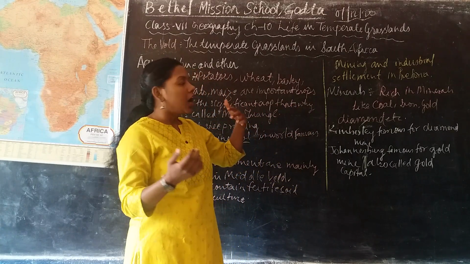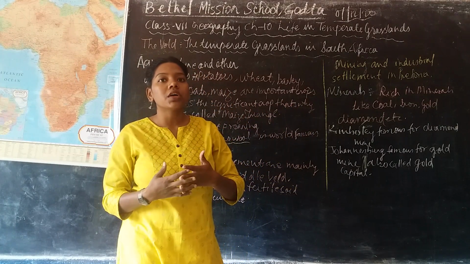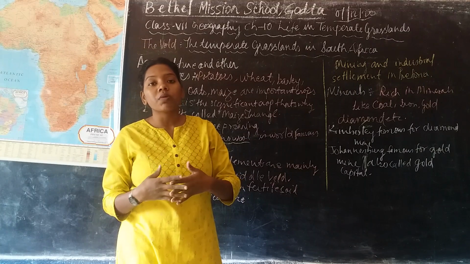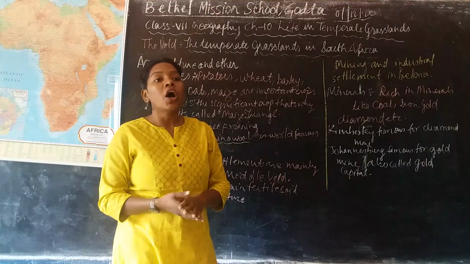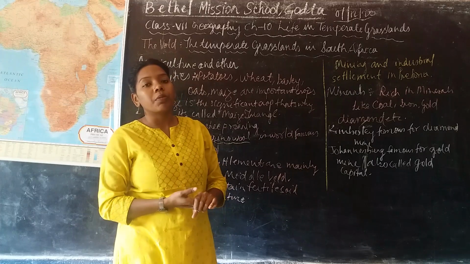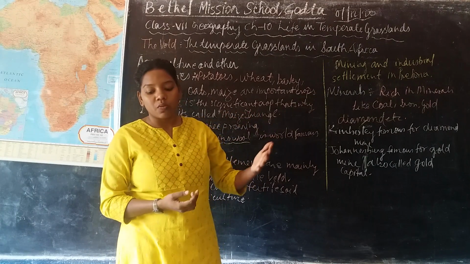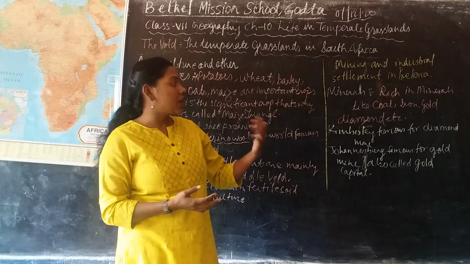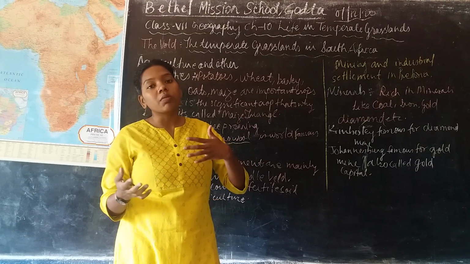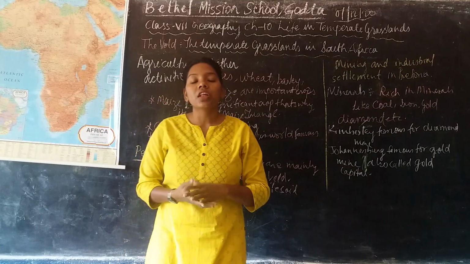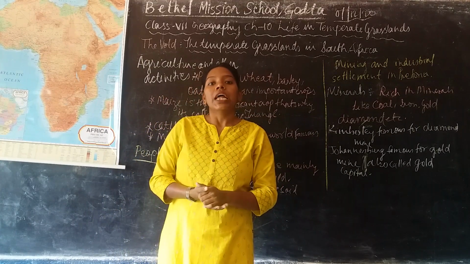The people who came from different areas, like the Europeans and the Dutch, were the first people to come to the veld region, and they named this belt. The belt got its name from the Dutch. So the first settlement in the veld region was by the Dutch.